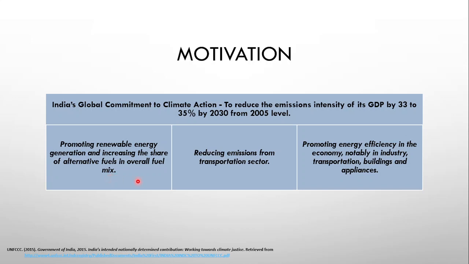Okay, and to achieve this, there are 3 points that are applicable only to the transport sector. That is promoting renewable energy and alternative fuels in overall fuel mix, reducing emissions from transport sector, and promoting energy efficiency in all sectors like industry, transportation, buildings, and appliances.